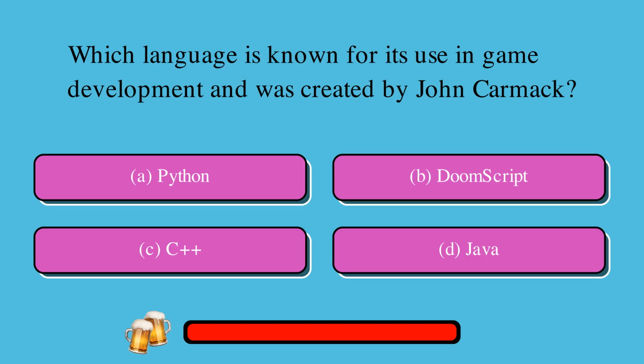Which language is known for its use in game development and was created by John Carmack? Is it A, Python, or B, DoomScript, or C, C++, or D, Java? The correct answer is B, DoomScript.